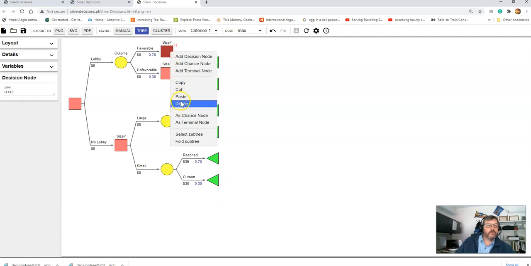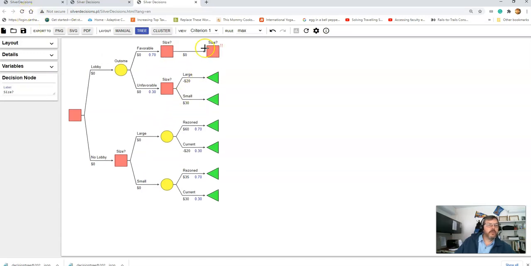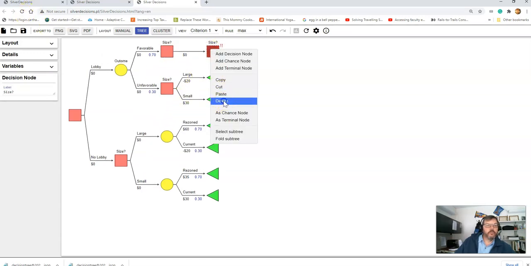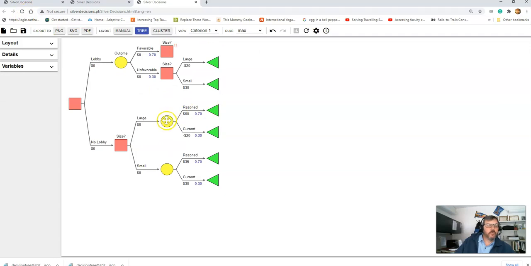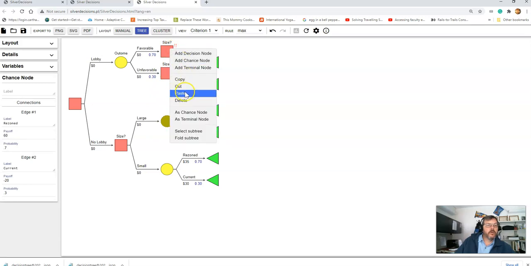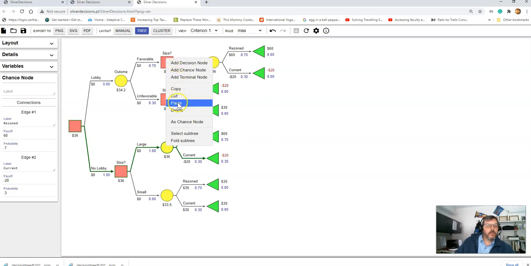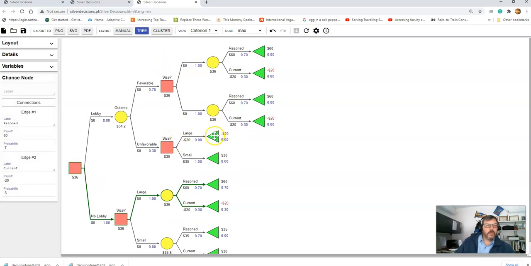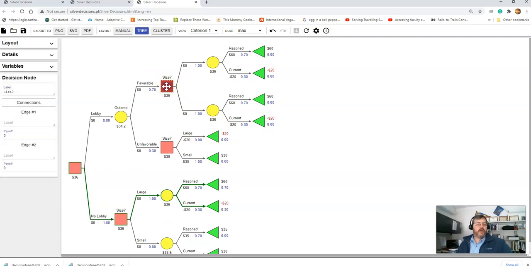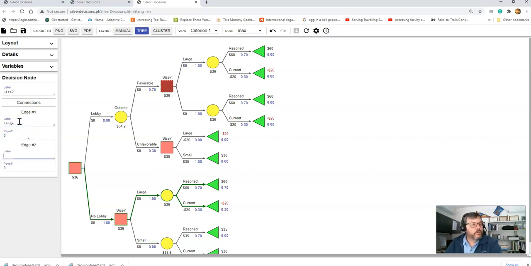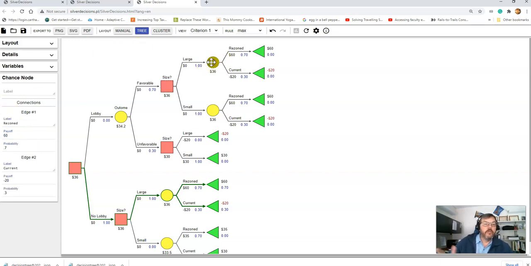Oops. Oh, that did not work. What did I do wrong? I'm going to paste that on there twice. I still have to decide between a large and small restaurant. The difference is up here.